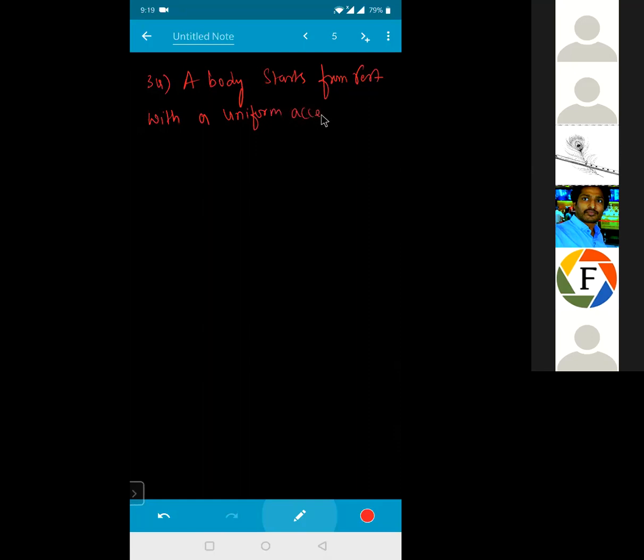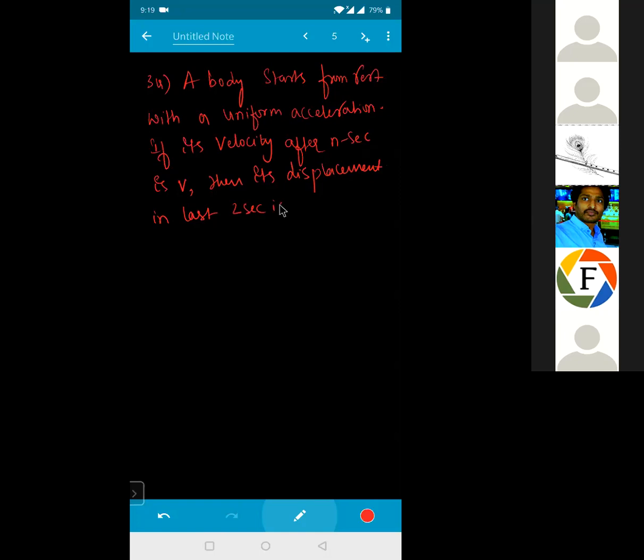If its velocity after n seconds is v, then its displacement in the last 2 seconds is, okay, these are the options given for me.